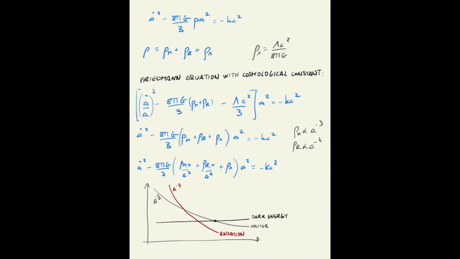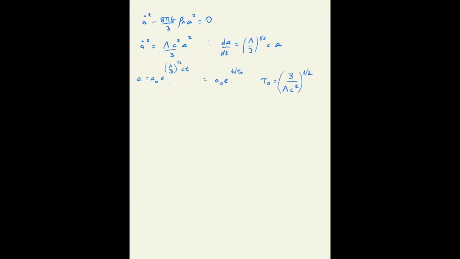So let's see what the evolution of a universe dominated by dark energy would be. Cancel the terms proportional to matter and radiation, and you have this equation. Consider also that the universe is flat. So you have, solve this for a. We find that if the universe is dominated by dark energy, it starts to expand exponentially with the time scale given by the square root of 3 over lambda c squared.